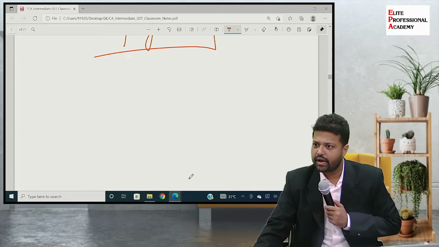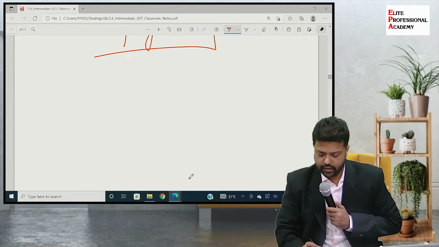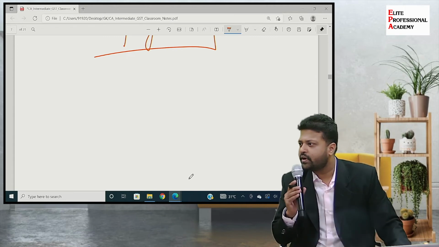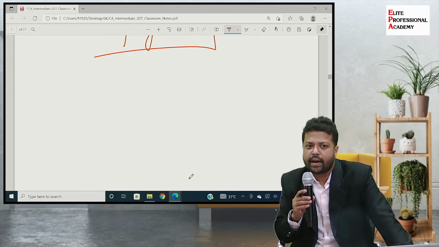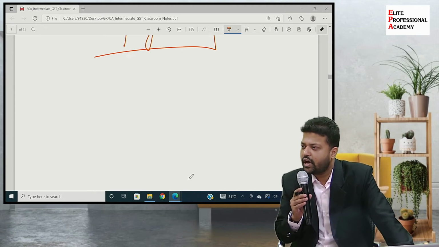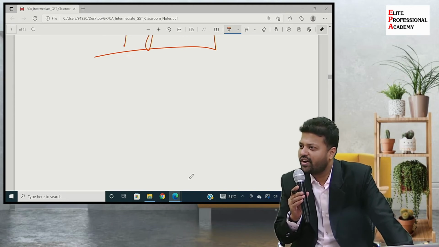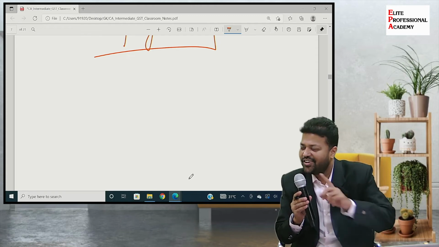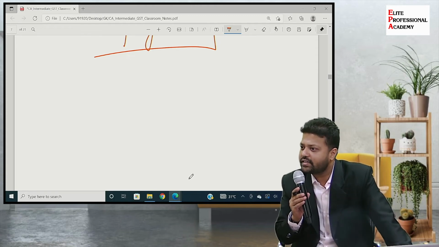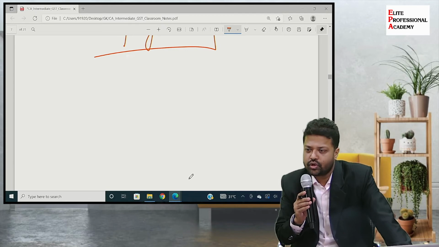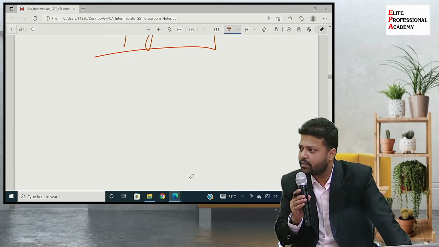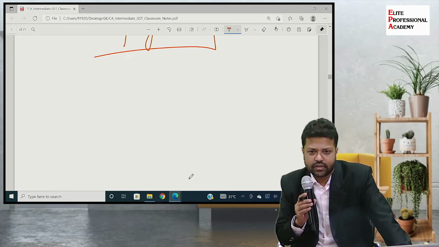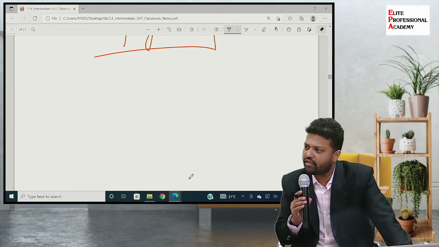Now, my basic question to you is how many permanent account numbers, that is PAN, one can have? How many of you have PANs? How many PANs do you have? One. Can you have two PANs? Answer is no. In India, you can only have one permanent account number. So today you are in Maharashtra, tomorrow you go to Madhya Pradesh. Does your PAN change? The answer is no. PAN remains the same. There is only one PAN.